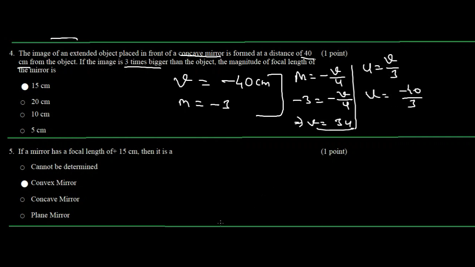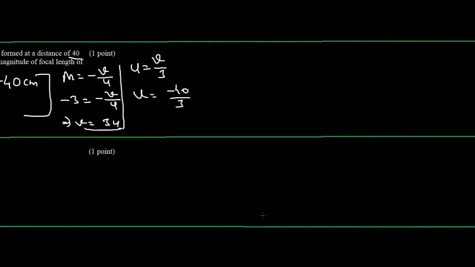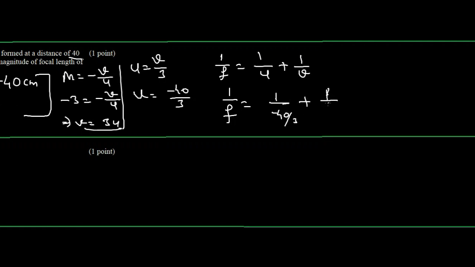Now we are going to apply the mirror formula, which is 1 upon f is equal to 1 upon u plus 1 upon v. So 1 upon f will be equal to 1 upon minus 40 by 3 plus 1 upon minus 40. Now we solve it.